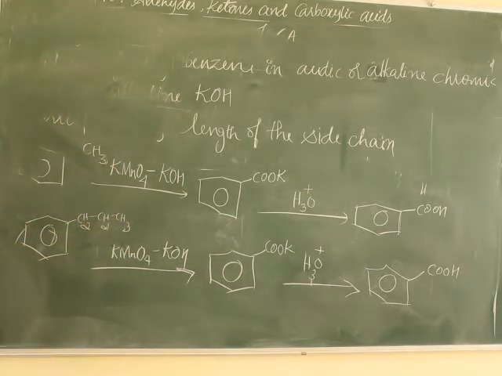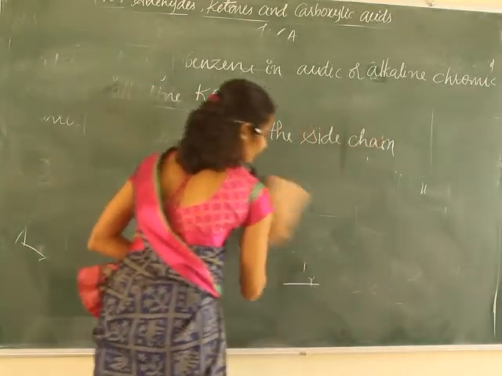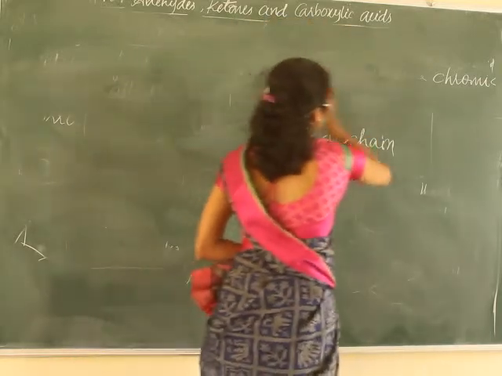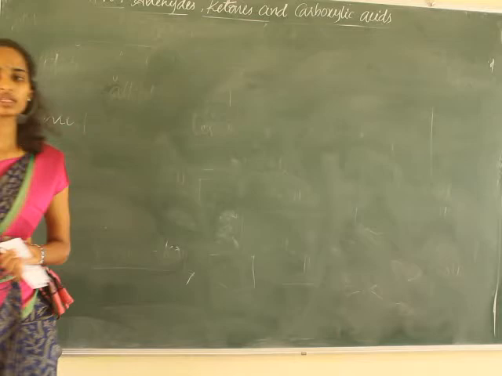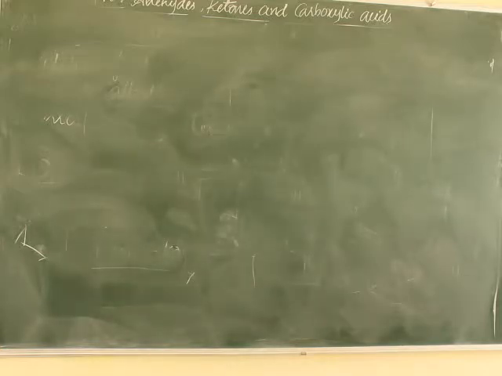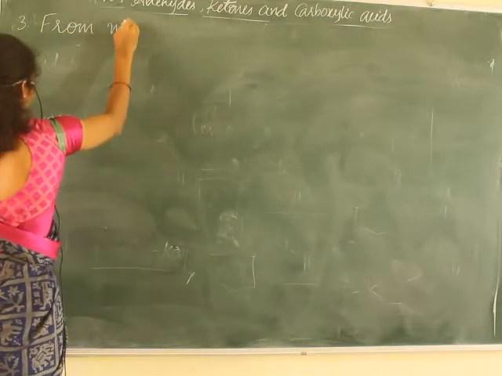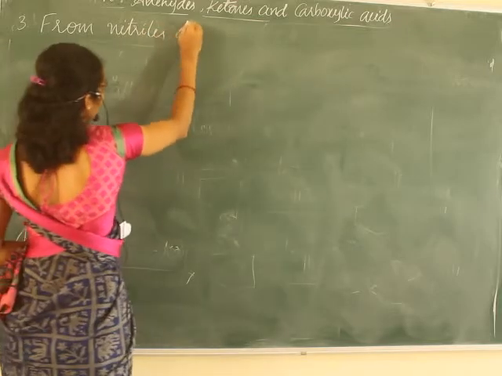Next is from nitriles and amides. Nitriles, in the first step, in presence of acid, will result in the formation of an amide, which on acid hydrolysis gives the corresponding carboxylic acid. Third one, from nitriles or amides.